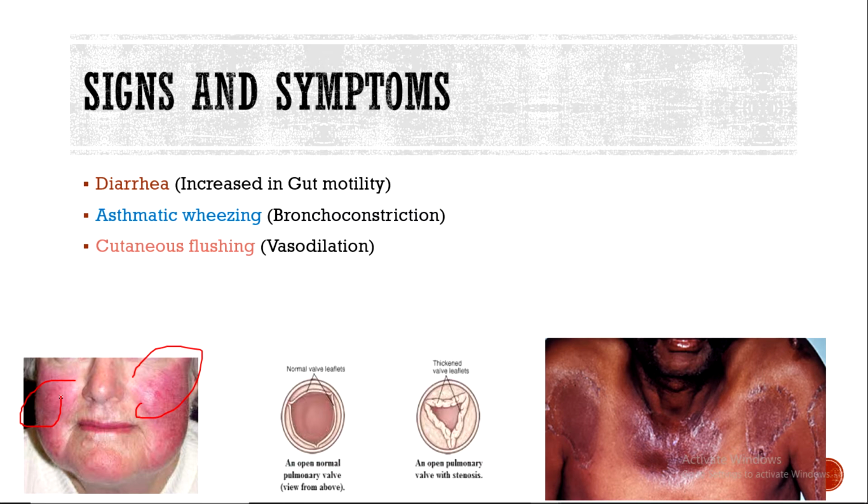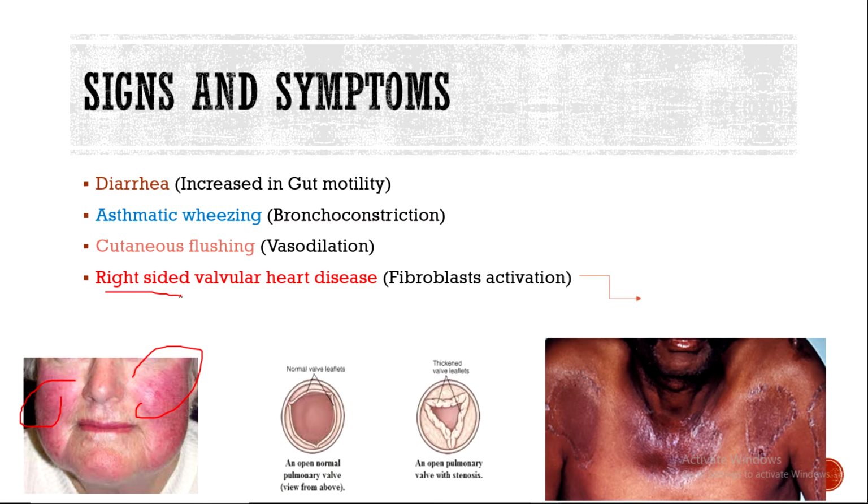And you can notice right here, this lady has this specialized color of her skin, and right-sided valvular heart disease, and this is due to the serotonin that can activate the fibroblasts and lead to deposition of collagen in the valves of the heart. Now, notice that it is a right-sided valvular heart disease. We're gonna tell you why in a minute. And the last thing,